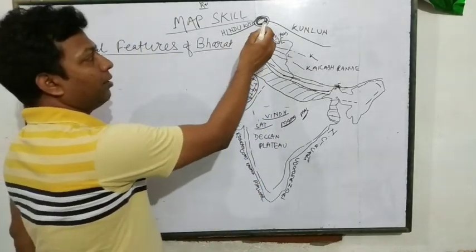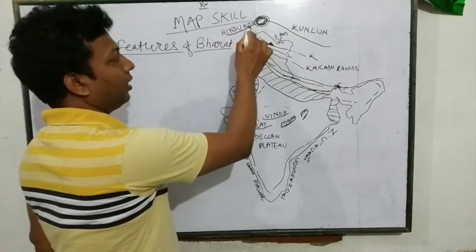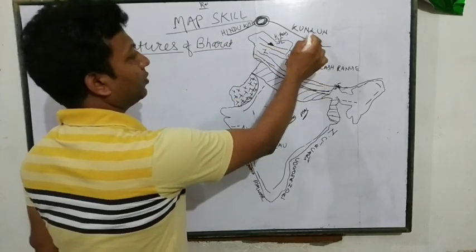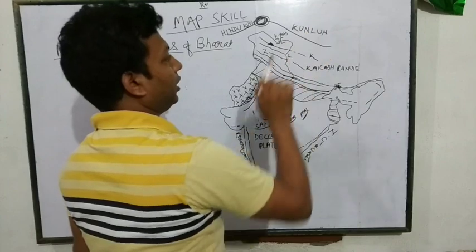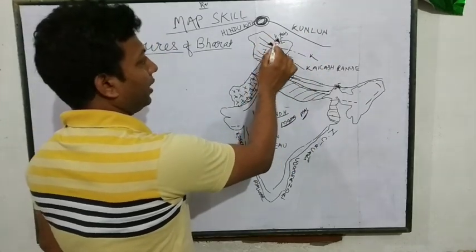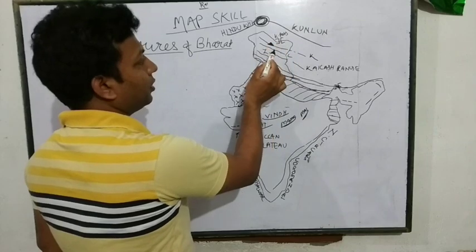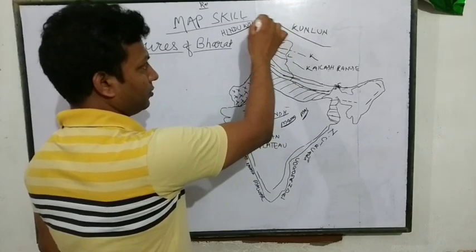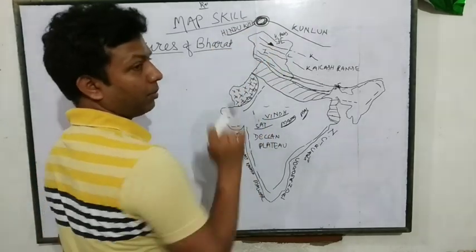So this is the Pamir Knot, and from here this is Hindu Kush, and this is the Kunlun in China. Now this is the part of India, and this is also the region of this Pamir Knot and this mountain series. Note, this is a part of Himalaya.